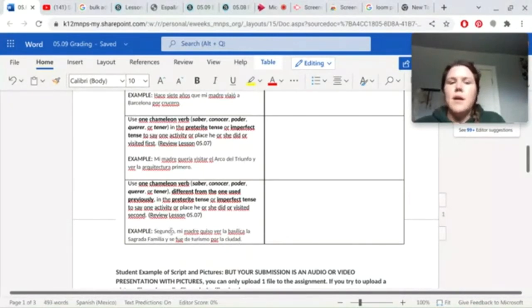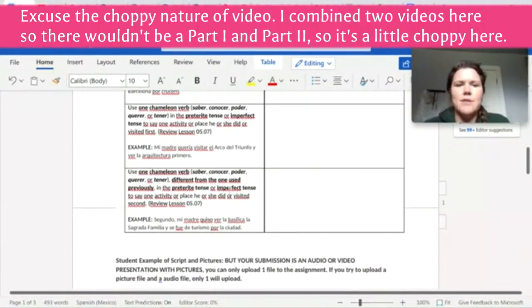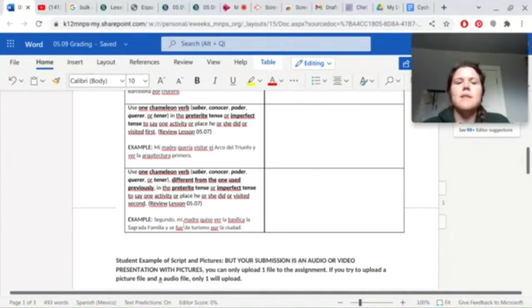So this says, second, my mother wanted to see the Sagrada Familia. I was trying to give you the example. Read through what this last example is. So, segundo, secondly, mi madre quiso ver la Basílica la Sagrada Familia.